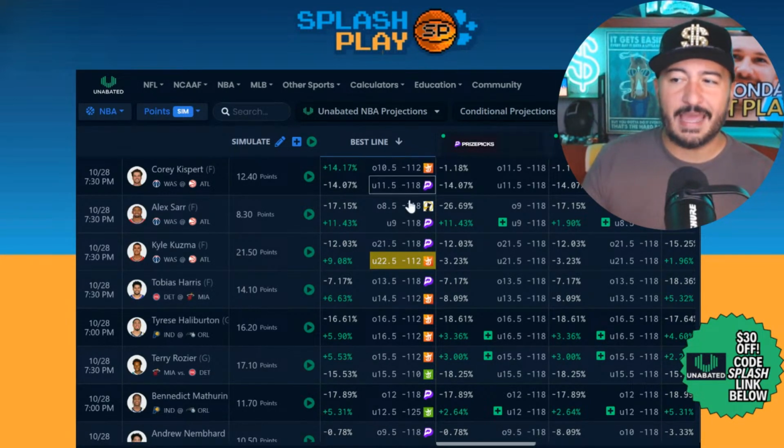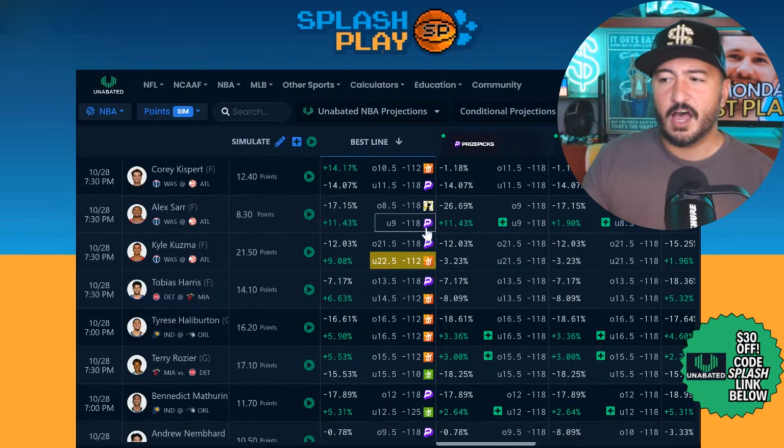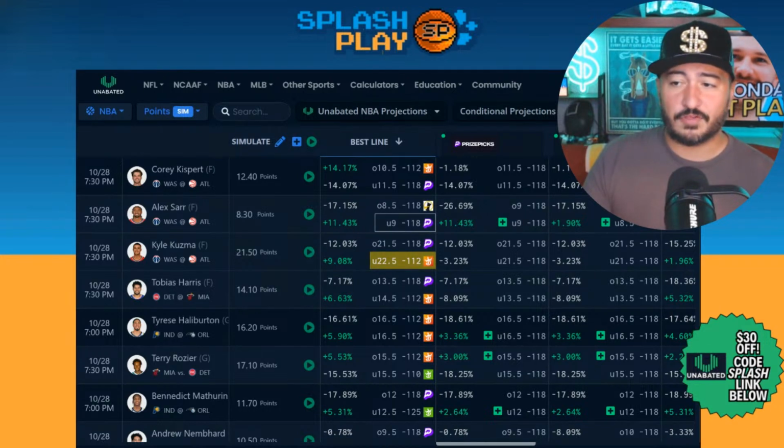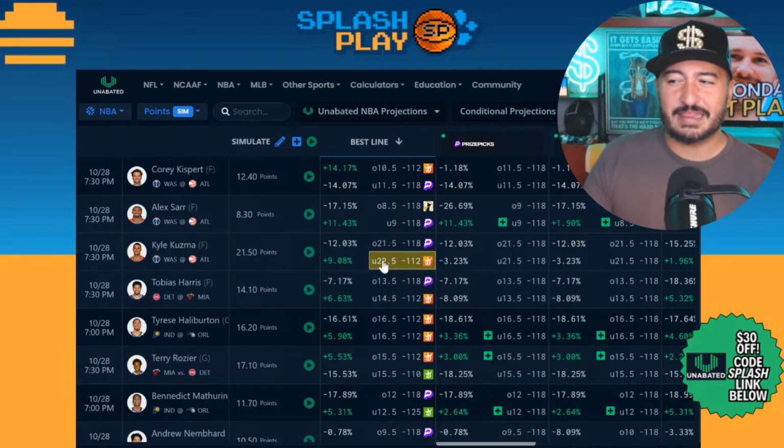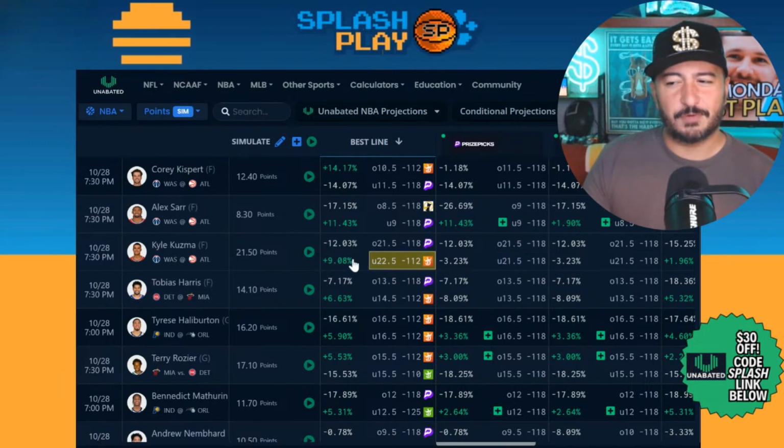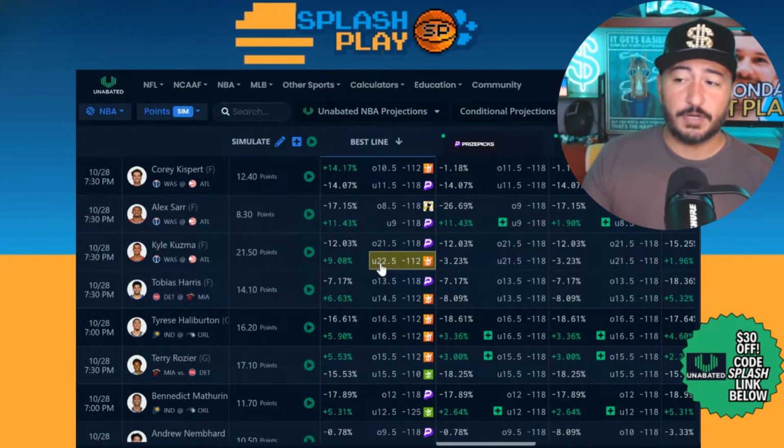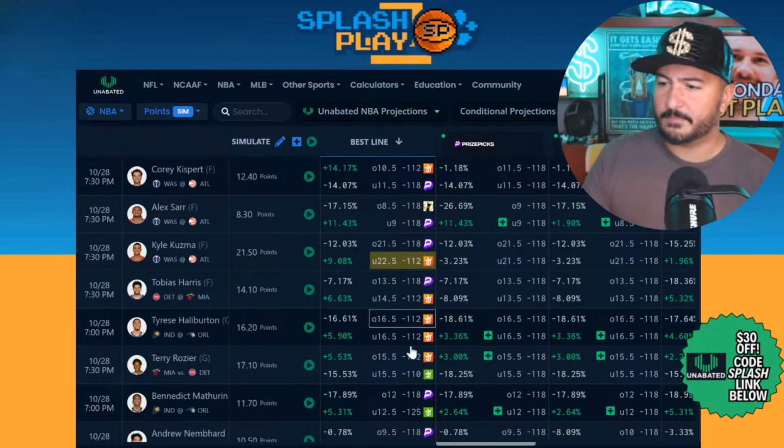You can see some pretty big edge. Over 10.5 on DK's Pick 6 is what this is. Basically, the over 10.5 line, if you can get that, looks pretty good. 14% EV on that. Right now on Underdog, that's a negative EV one, so probably don't want to do that one. This one on PrizePicks, 11% edge, under 9 points for Alex Sarr, certainly a player we don't expect to get a lot going. Kyle Kuzma, you get some edge on Pick 6, under 22.5 points if you can get that. Under 21.5 is less edge, but a 9% edge if you do get under 22.5 at minus 112 odds.